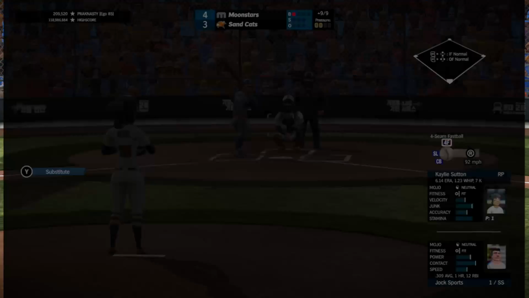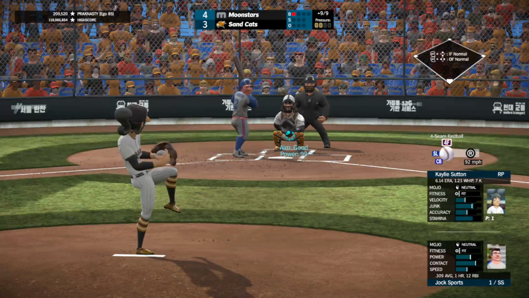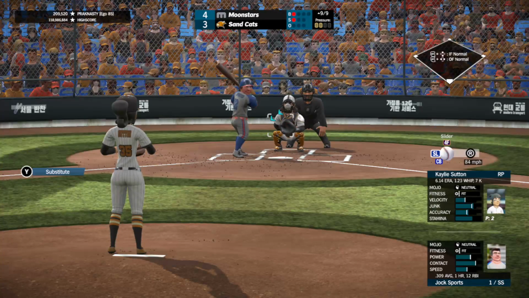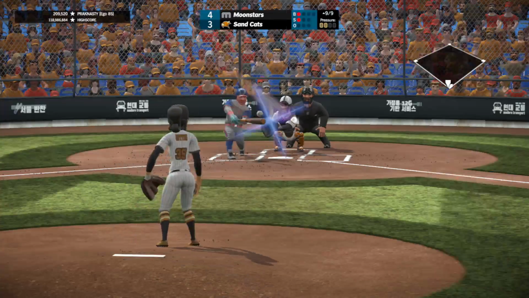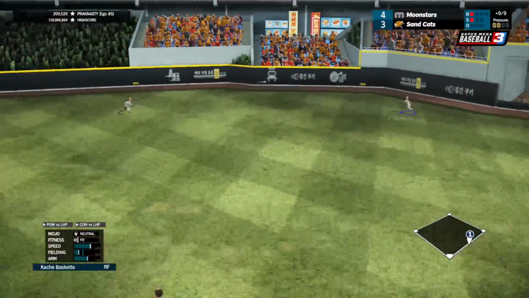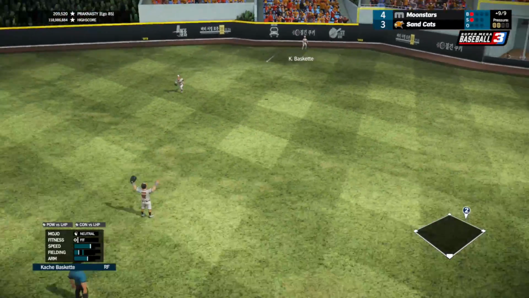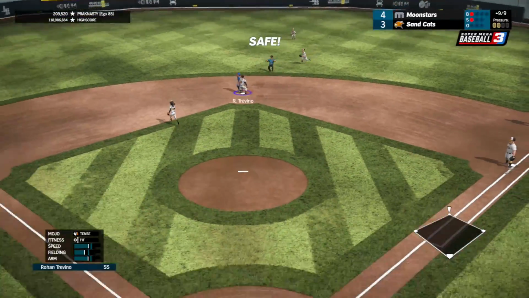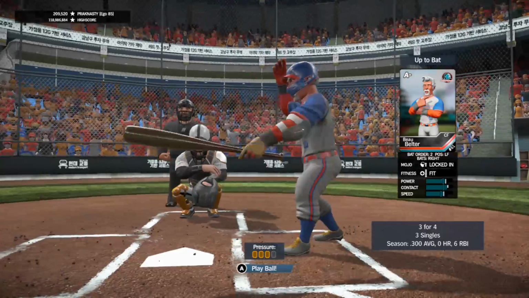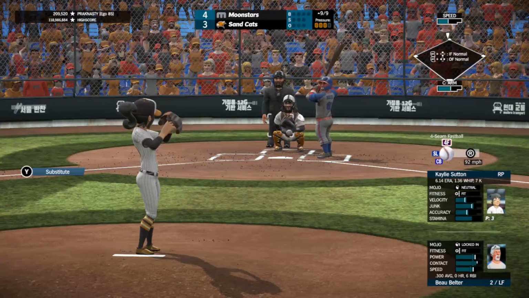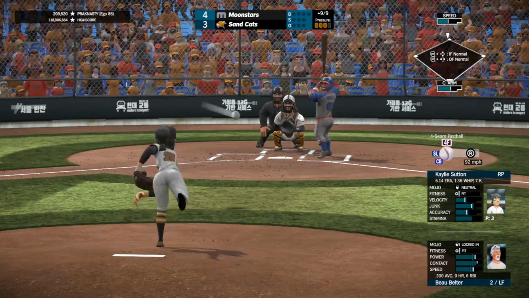First pitch curveball down and in is low, ball 1. Fastball down and away, check swing for a strike, 1-1 the count. Slider up and in, line to right center field. That's going to be a gapper for Sports. That could be extra bases. Vasquez fields it cleanly off the wall and gets it in quickly, but it's still a double for Sports as he's in safely. Leadoff man on in scoring position for Belter, who's 3 for 4 with 3 singles. It's locked in as well.